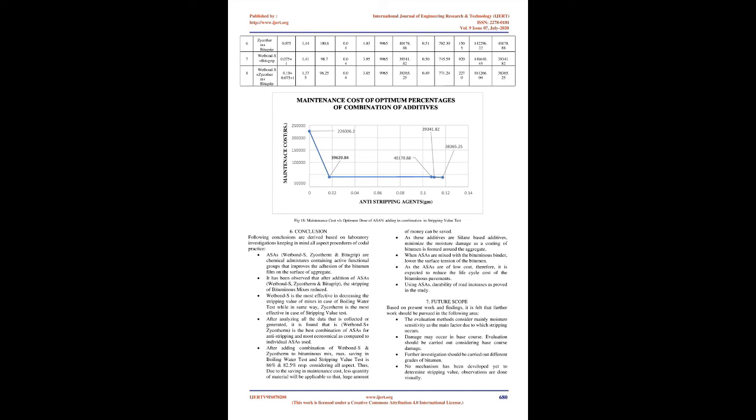After analyzing all the data that is collected or generated, it is found that Wetbond-S and Zycotherm is the best combination for anti-stripping and most economical as compared to individual use. After adding combination of Wetbond-S and Zycotherm to bituminous mix, maximum saving in boiling water test and stripping value test is 86% and 82.5% respectively, considering all aspects.